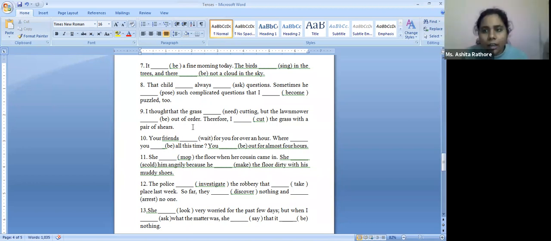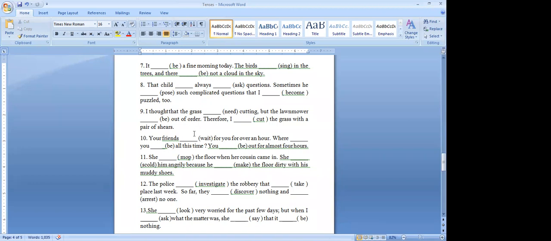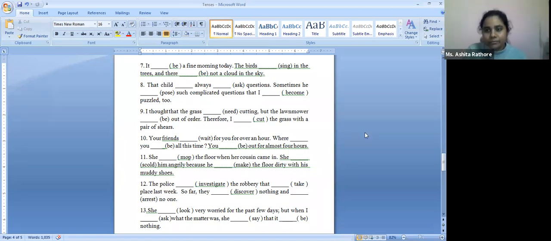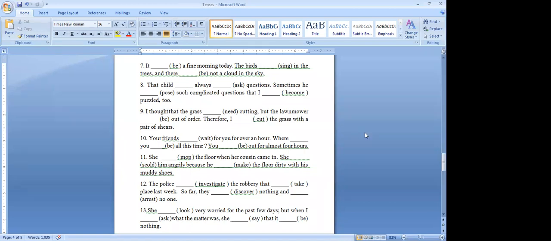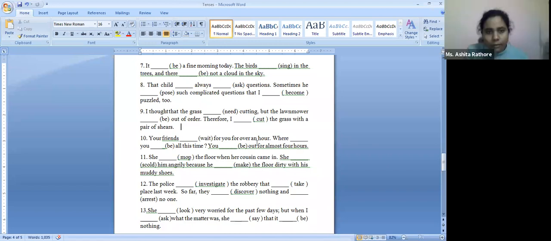Is there a word like cutted? I'm not sure. Ma'am, can I try? Cut. Yeah, okay, try. I thought that the grass needed cutting, but the lawnmower was out of order. Therefore, I had to cut the grass with a pair of shears. Okay, very good. Next person. Next statement. We are just looking at the possibilities.